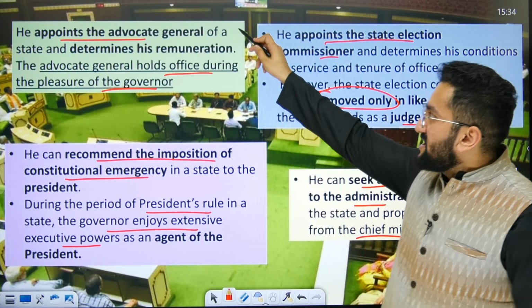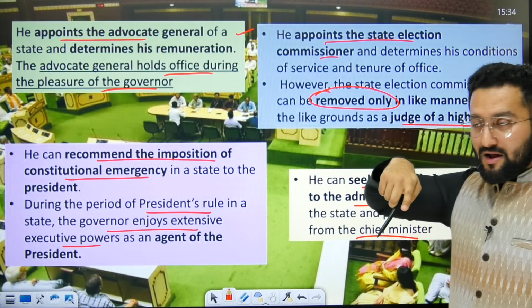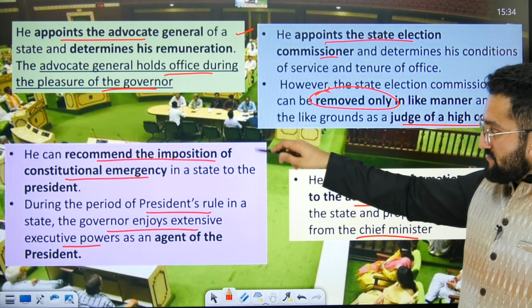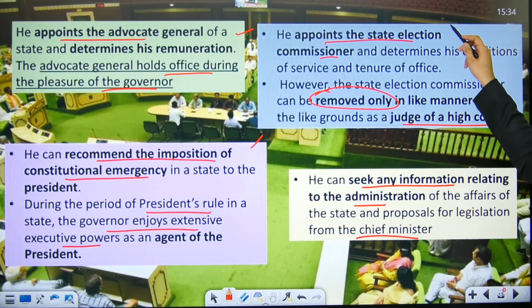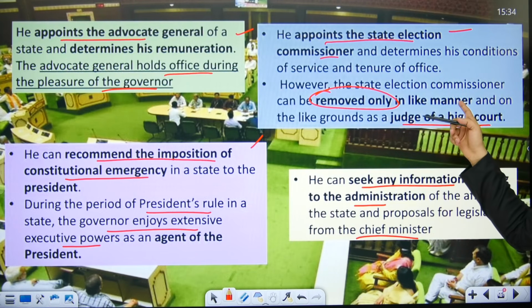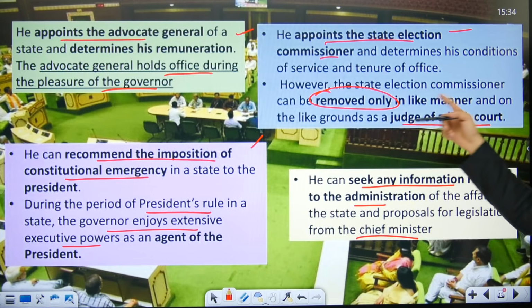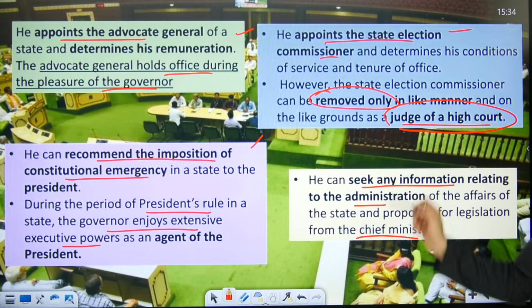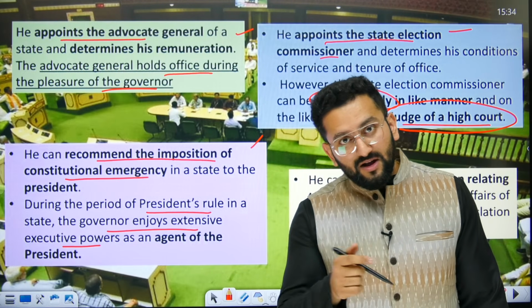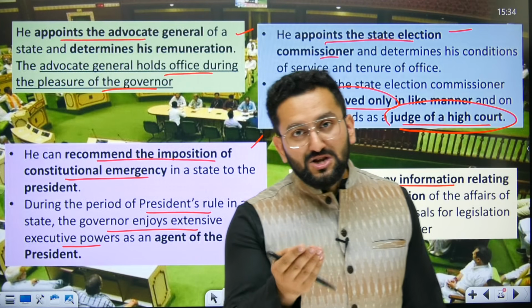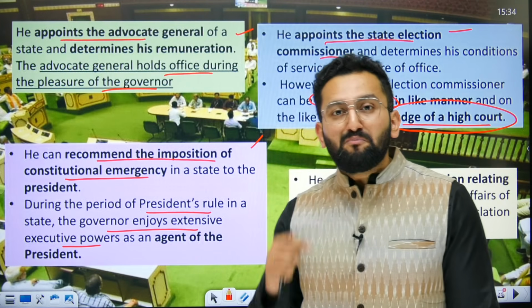So this I have already explained to you. Advocate General appointed by governor, imposition of president rule, appoint state election commissioner. How is state election commissioner removed? The state election commissioner can be removed in the same manner and on the same grounds as a judge of a high court. Such is the importance of state election commissioner. And why is it given? We are talking about democracy, and in democracy free and fair election is the primary feature.